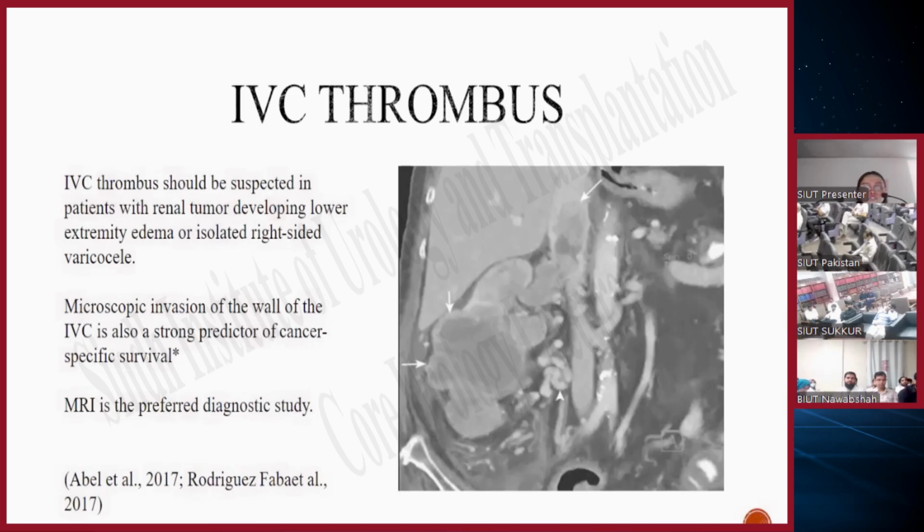So this is the picture showing a renal mass which is involving the IVC for more than 22 centimeters. IVC thrombus should be suspected in patients with renal tumor developing lower extremity edema or isolated right-sided varicocele. Microscopic invasion of the wall of the IVC is also a strong predictor of cancer-specific survival. The diagnostic study of choice for IVC thrombus is MRI.